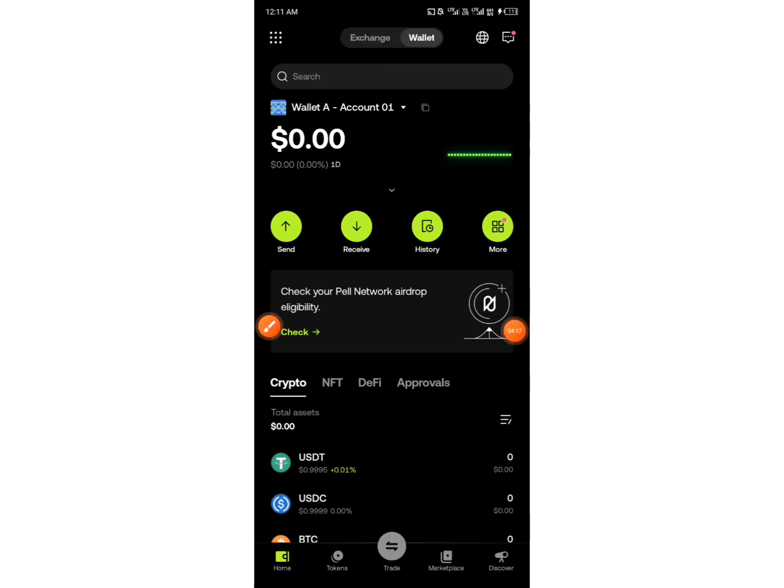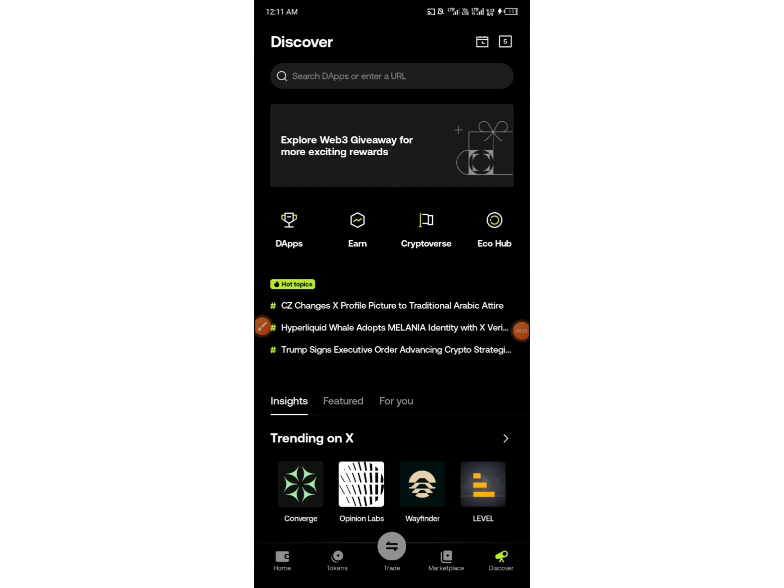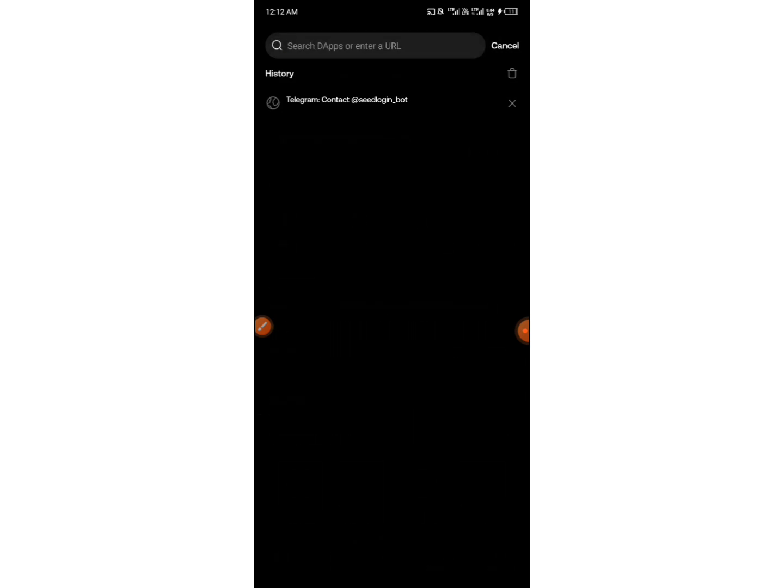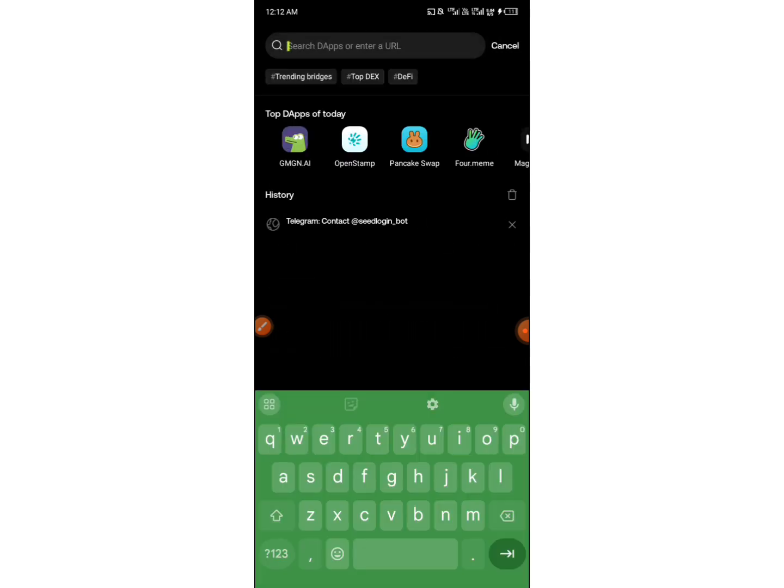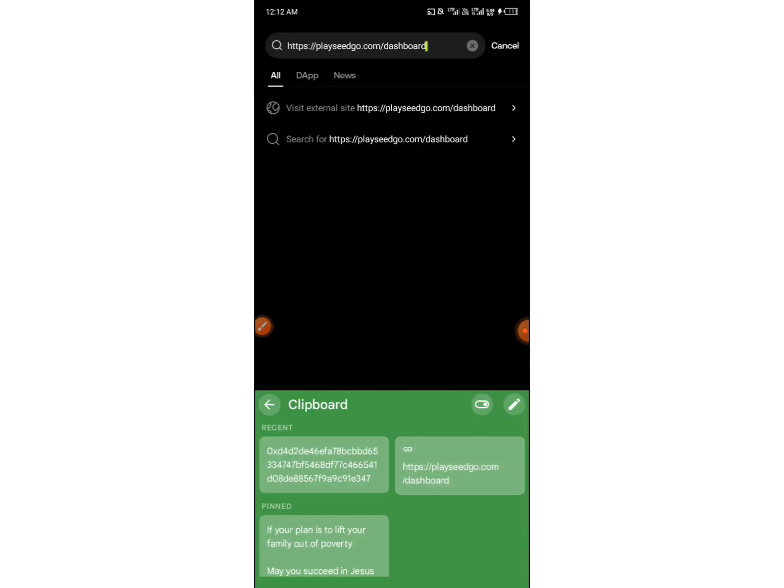Then you proceed. Once you're in this particular place, the next thing you have to do is click on this place that says discover. You click on the discover button right here. Okay, we wait for the discover session to come up. I'm going to be leaving the link to this particular Seed dashboard in the description section and comment section of this video. All you have to do is copy the link, then come to this particular place and proceed. I think I've already gotten the link. The next thing I have to do is paste the link right here. Yeah, and you guys can see it.